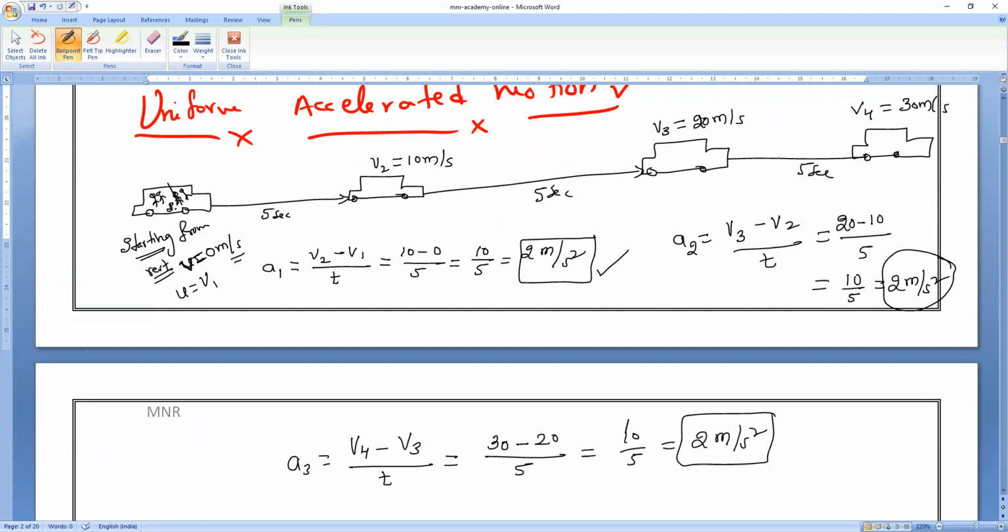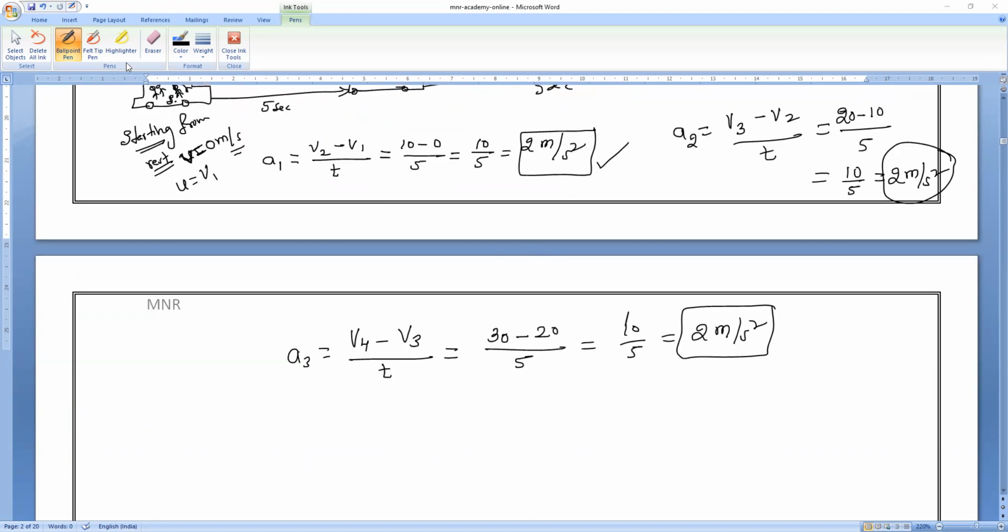So Mr. Sanjay is said to be in uniformly accelerated motion because acceleration has a constant value. What is that value? 2 meter per second square.